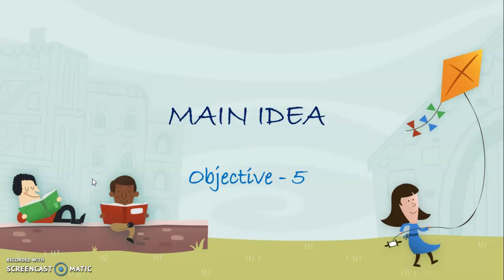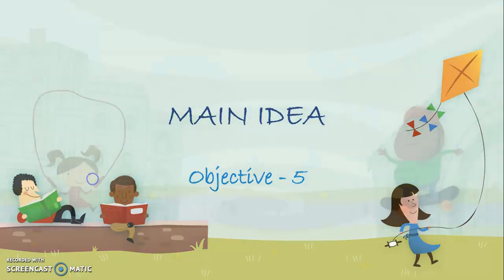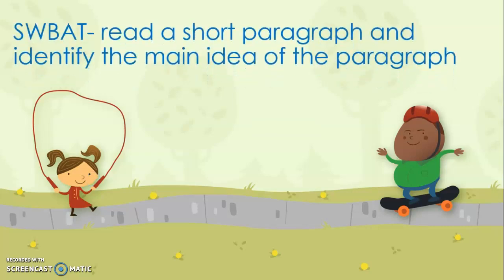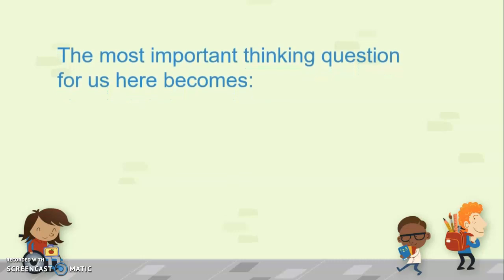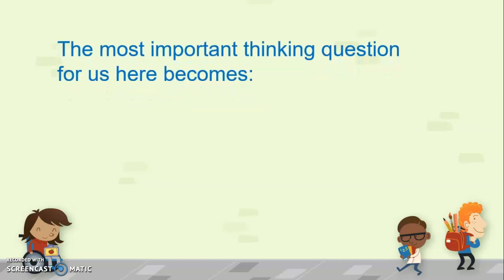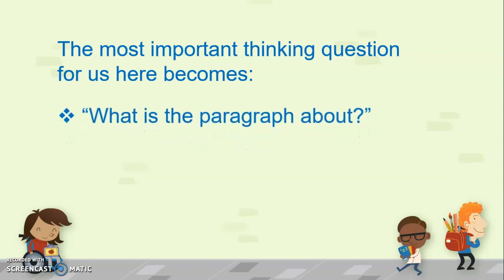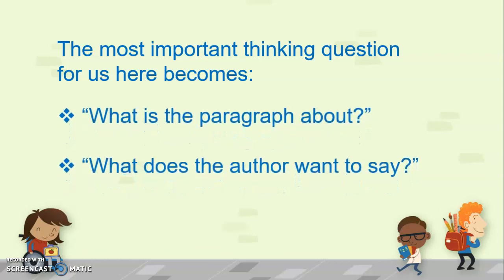Main idea, objective 5. The objective for the day is to read a short paragraph and identify the main idea. The most important thinking question for us here becomes, what is the paragraph about? What does the author want to say?